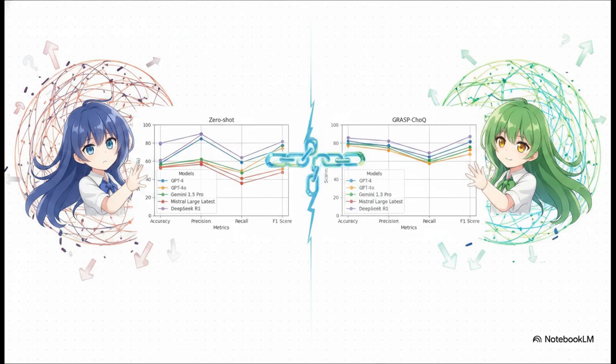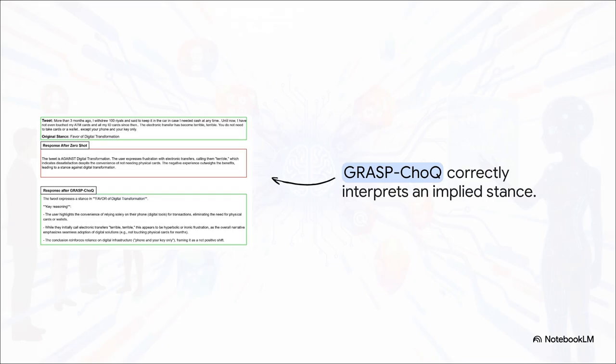And the paper's ablation study confirmed this exactly. If you remove the knowledge graph, the model guesses blindly. If you remove ChoQ, it gets totally overwhelmed by the graph. They absolutely must work in tandem. Take this real-world example of a tweet evaluating digital transformation. It shows exactly why the synergy works so well.